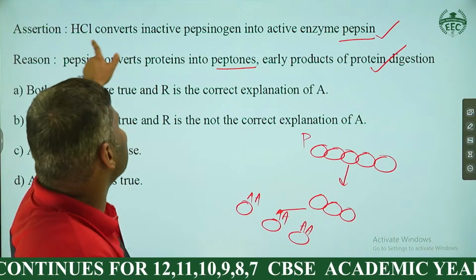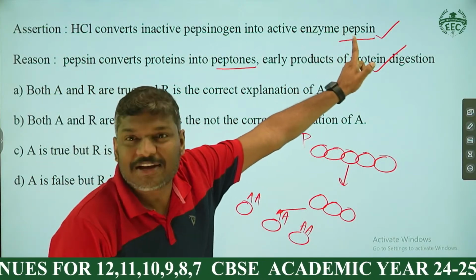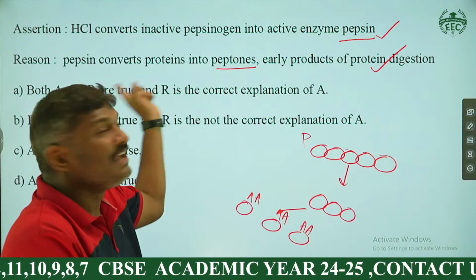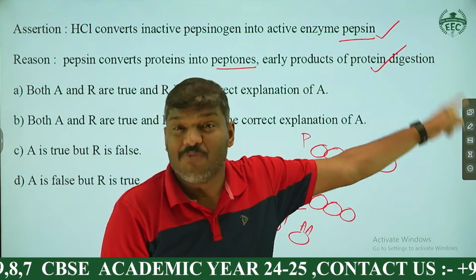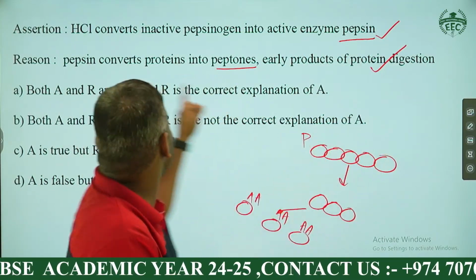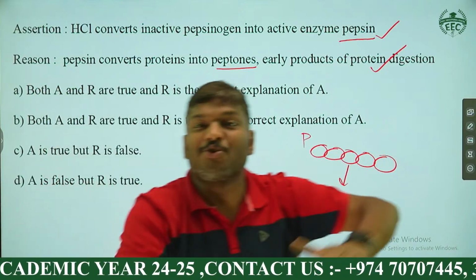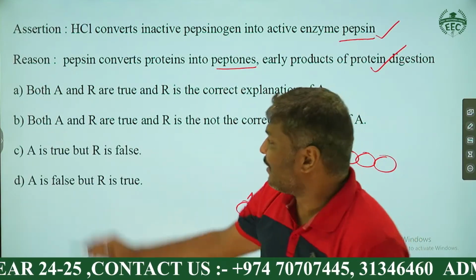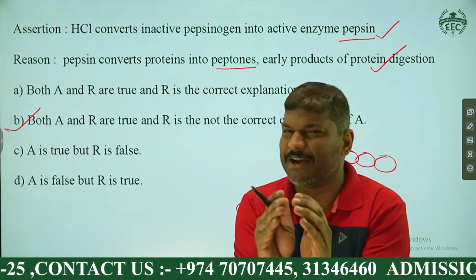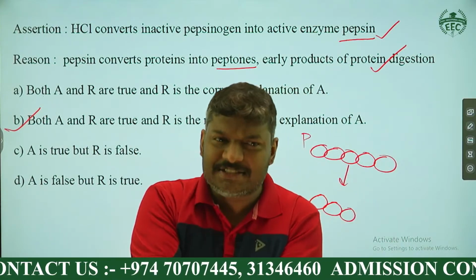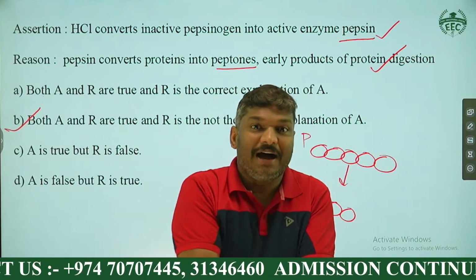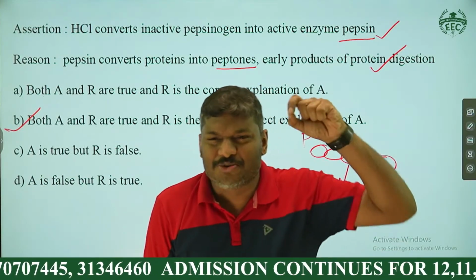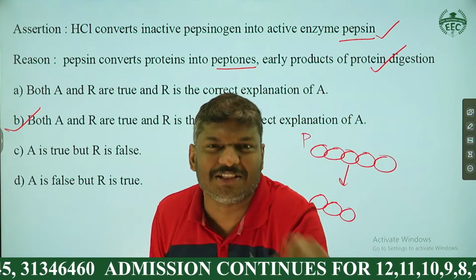Because the first one, HCl converts inactive pepsinogen into active enzyme pepsin, is related to its activation. And the second one is related to its function. One is activation, the other is related to function, and pepsin converts protein. Both are totally different statements. So I think most of the students wrote the answer A, but it is not A, it is B. In the next examination in your school, assertion-reason questions will be there from physics, chemistry, and biology, right? So you have to take special care when dealing with these questions.